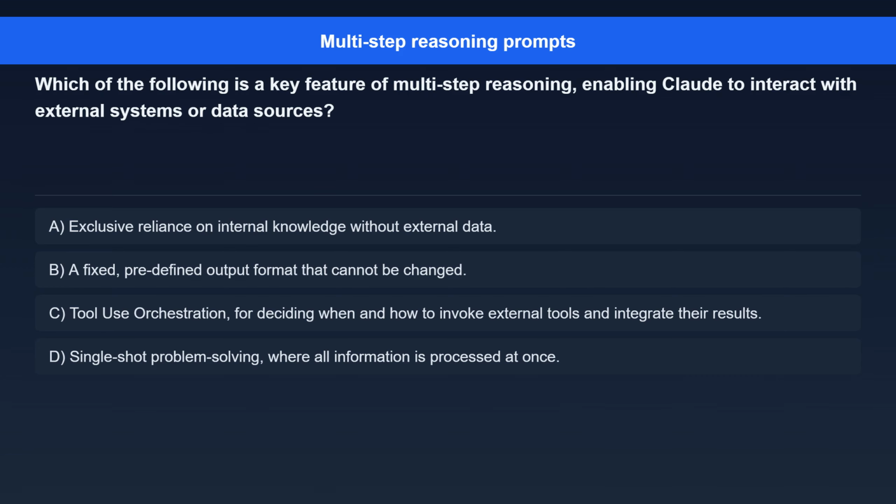Question 2. Which of the following is a key feature of multi-step reasoning, enabling Claude to interact with external systems or data sources? Option A. Exclusive reliance on internal knowledge without external data. Option B. A fixed, predefined output format that cannot be changed. Option C. Tool use orchestration, for deciding when and how to invoke external tools and integrate their results. Option D. Single-shot problem solving, where all information is processed at once.